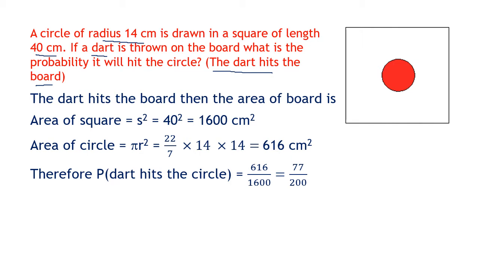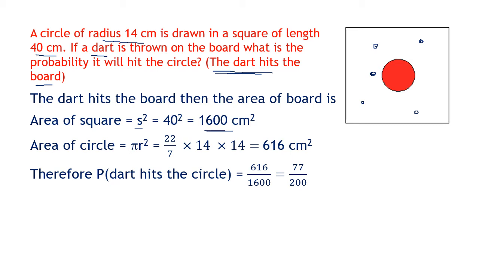But if the dart hits this board somewhere, what is the probability it will hit the circle? So there is something outside the circle and there is something inside the circle. So we are saying it is hitting the board. Since it is hitting the board somewhere, how much area is covered? So area of the square is 40 square, 1600 centimeter square. That is the area of the board. So anywhere on the board it hits, total is 1600. Why? Because we have made sure the dart hits the board. So total outcome covers the area of 1600 centimeter square.